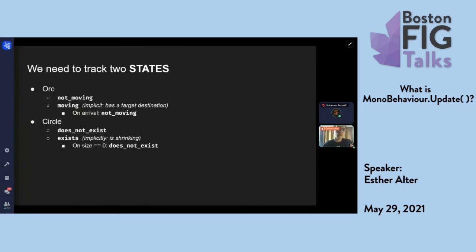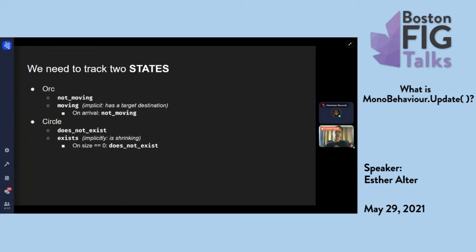So the best way to handle this case is to have two different states. The orc can be restructured so that it has a state. It's either moving or not moving. And if it's moving, it's implied that it has a destination to go to. And when it reaches that destination, it's no longer moving.